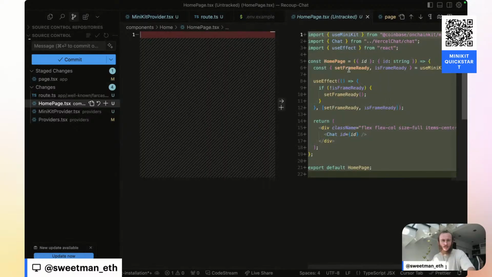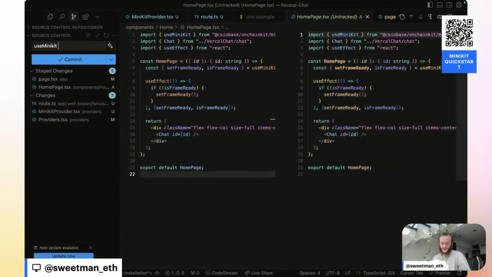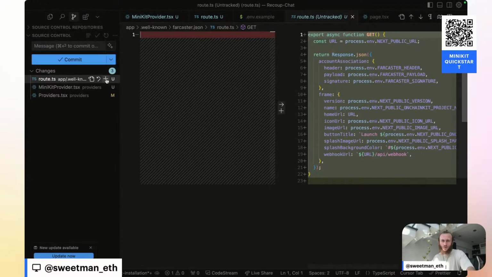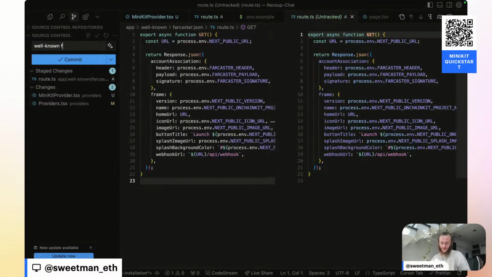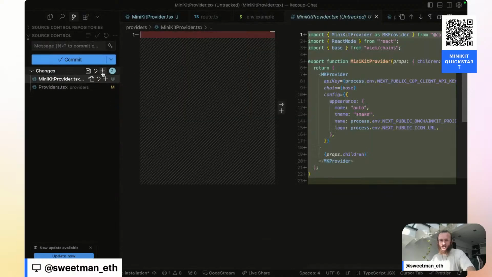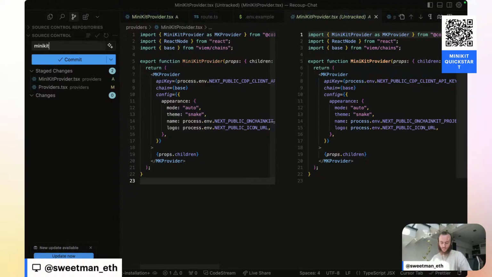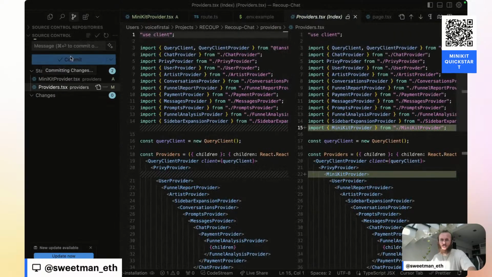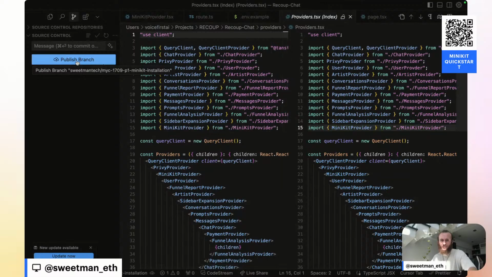In our page, we've created the home page so that way we could use MiniKit for set frame ready. This is our well-known Farcaster mini app verification. We've got our MiniKit provider, and that's going to be both of these. One of them is defining the provider, and then the other one is wrapping the app in that provider. Let's commit this, and let's publish it.